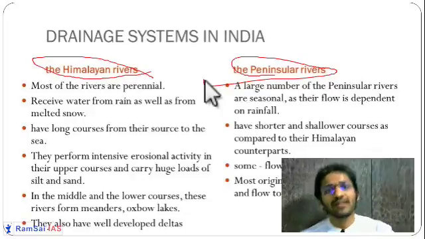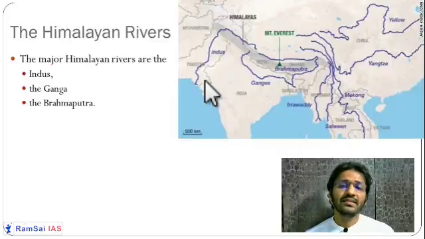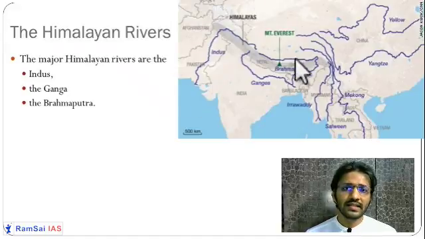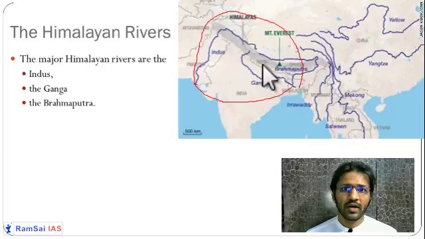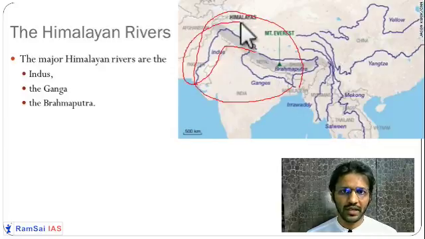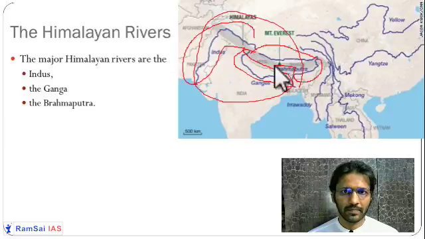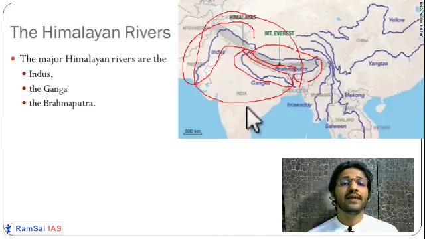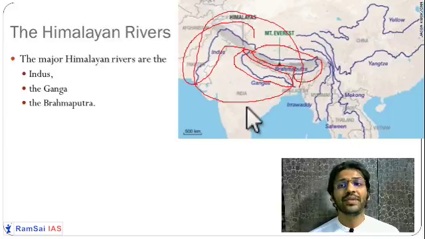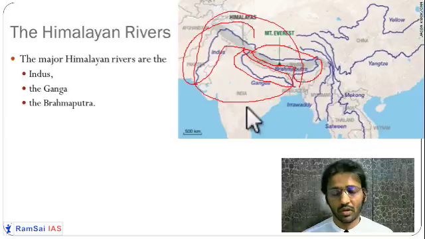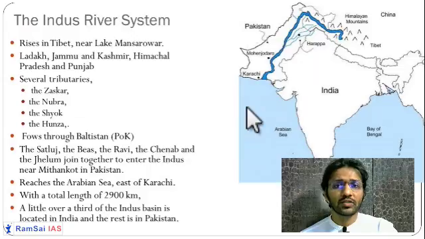Now, when we are talking about the drainage system of India, let us understand these drainage systems or rivers one by one. So first, let us see Himalayan rivers. You can see this Himalayan river system over here. Okay. First, you can see one of the big river systems, Indus. Second is Ganga, and third is Brahmaputra. So these are the biggest rivers in India, and they are making the biggest system of rivers in the world itself. So volume wise, area wise, they are one of the biggest river systems. Okay. So let us understand all the rivers one by one.